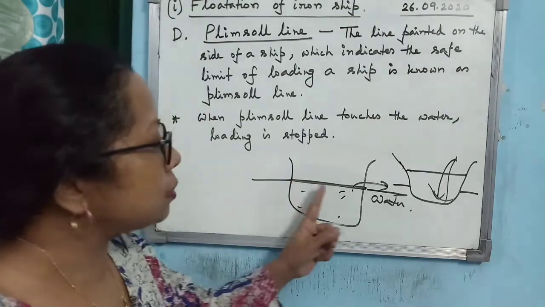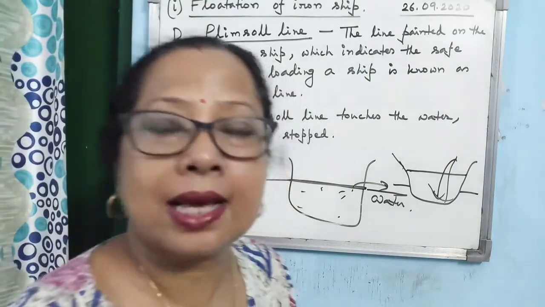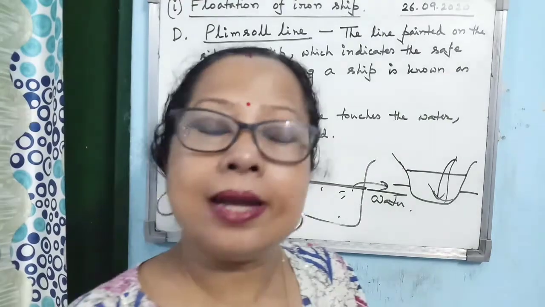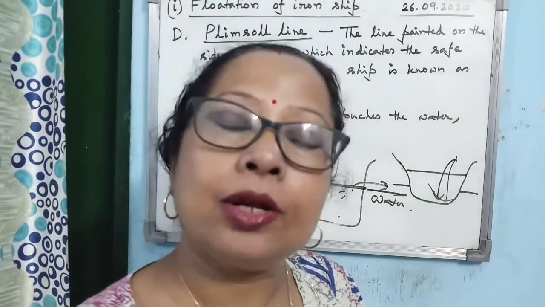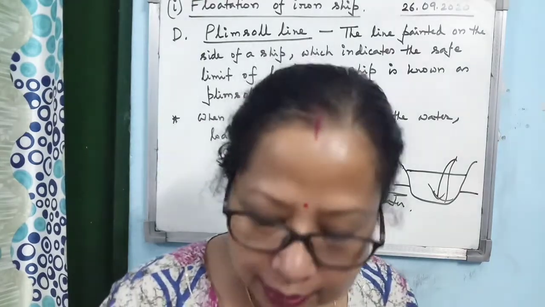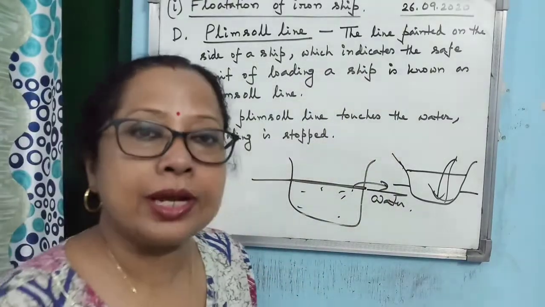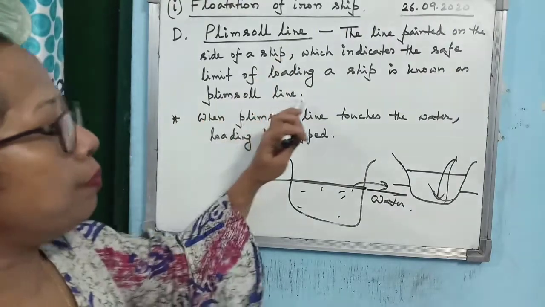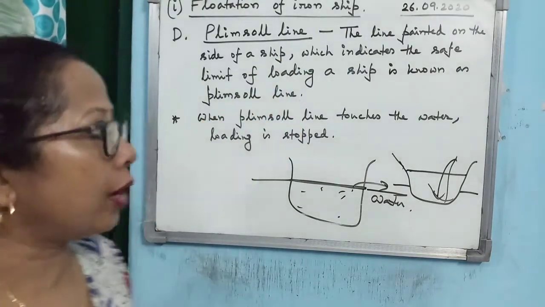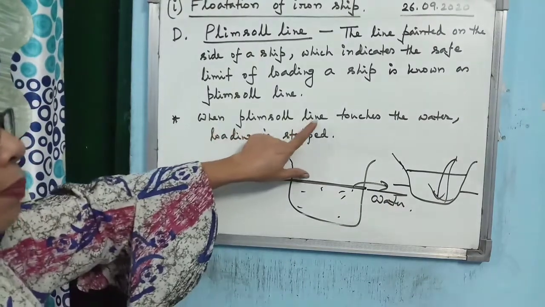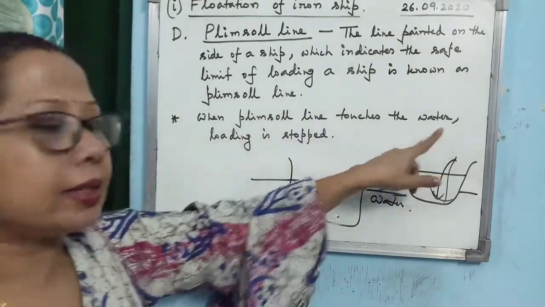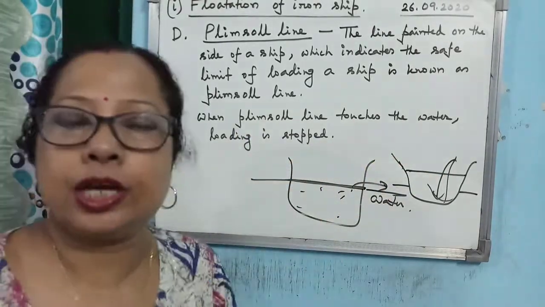So you see, this plimsoll line indicates the safe limit of loading of a ship, and the plimsoll line is painted white on the side of a ship. The definition of plimsoll line you must learn, because this is an important point. And you must also remember the second point regarding the plimsoll line, that when the plimsoll line touches water, the loading of the ship is stopped.